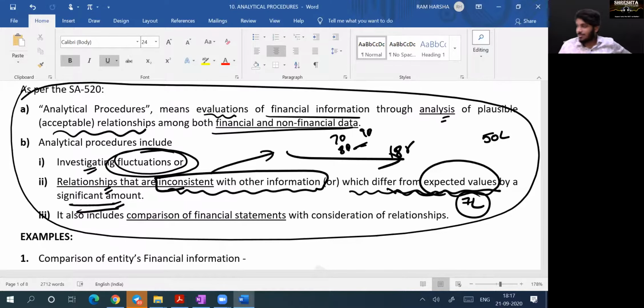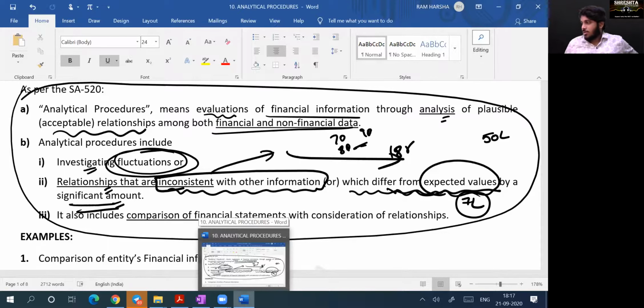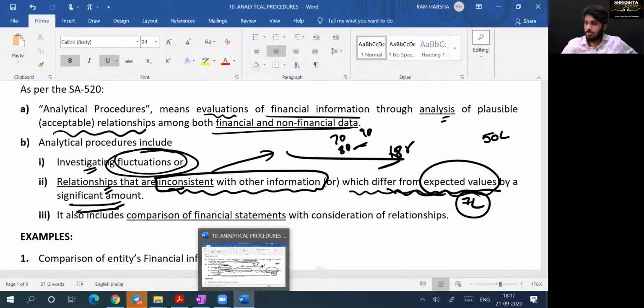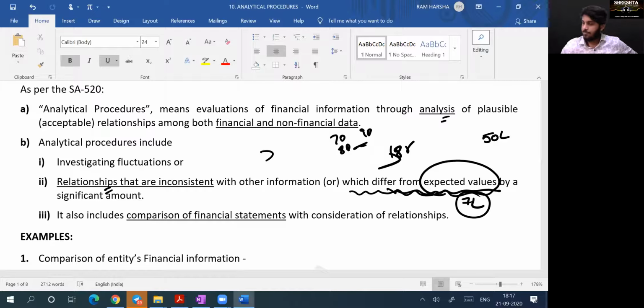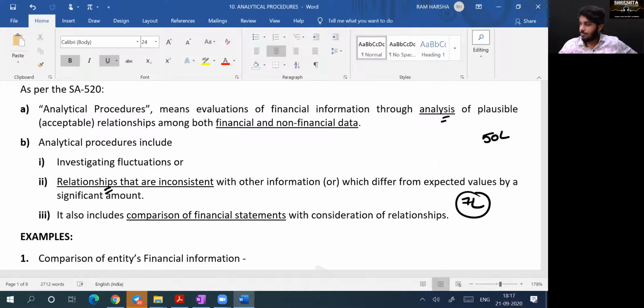Read it once. As per the Standards on Auditing 520, analytical procedures means evaluations of financial information through analysis of plausible relationships. Plausible means nothing but acceptable relationships, acceptable relationships among both financial and non-financial data. That's it. Analytical procedures include investigating fluctuations or relationships that are inconsistent with other information or which differ from expected values by a significant amount.